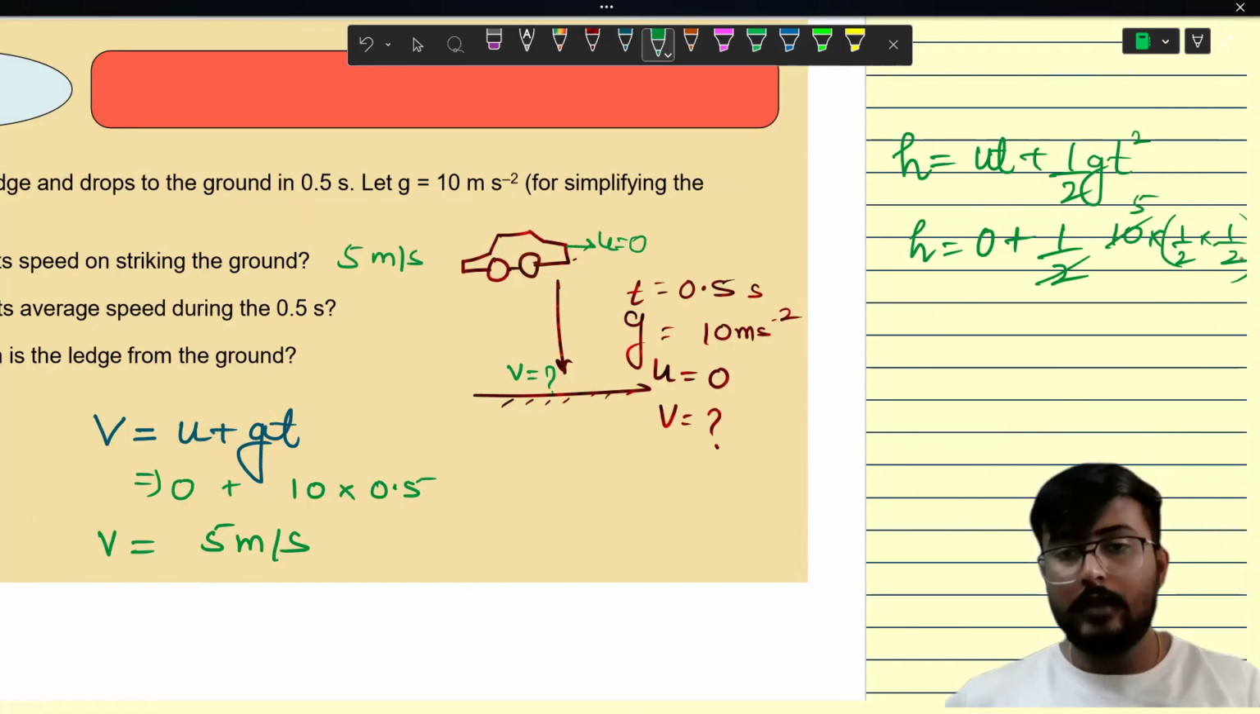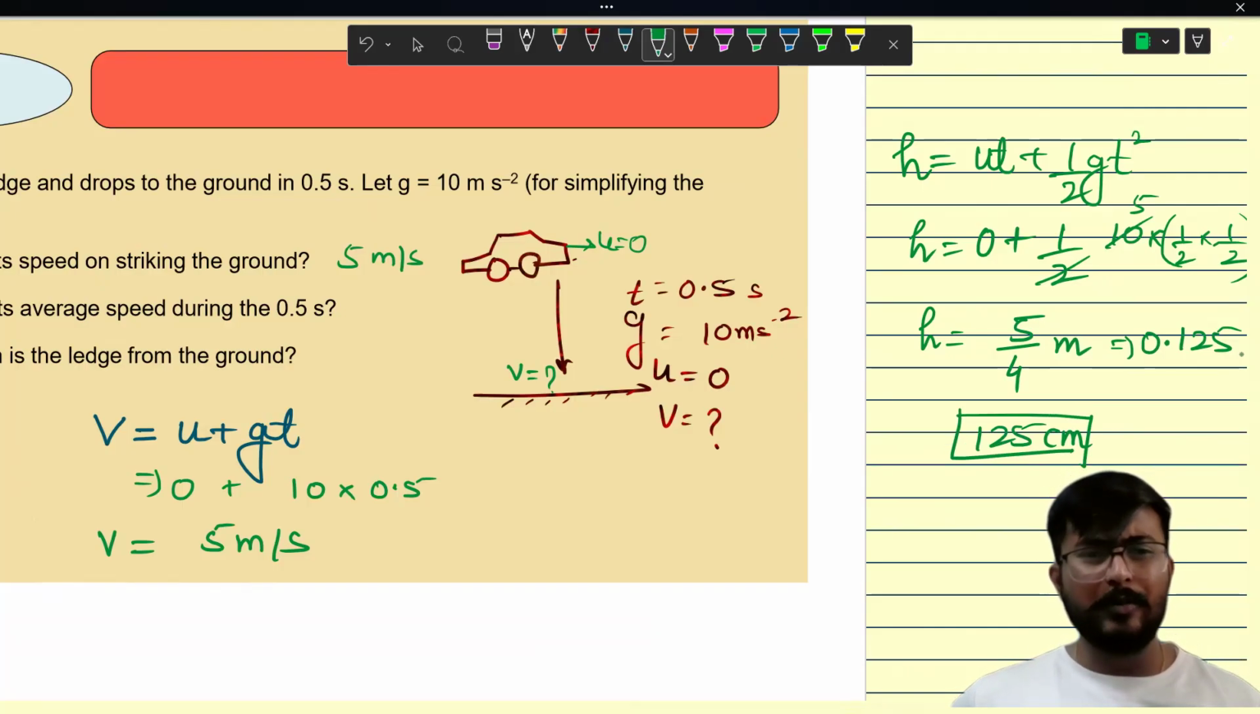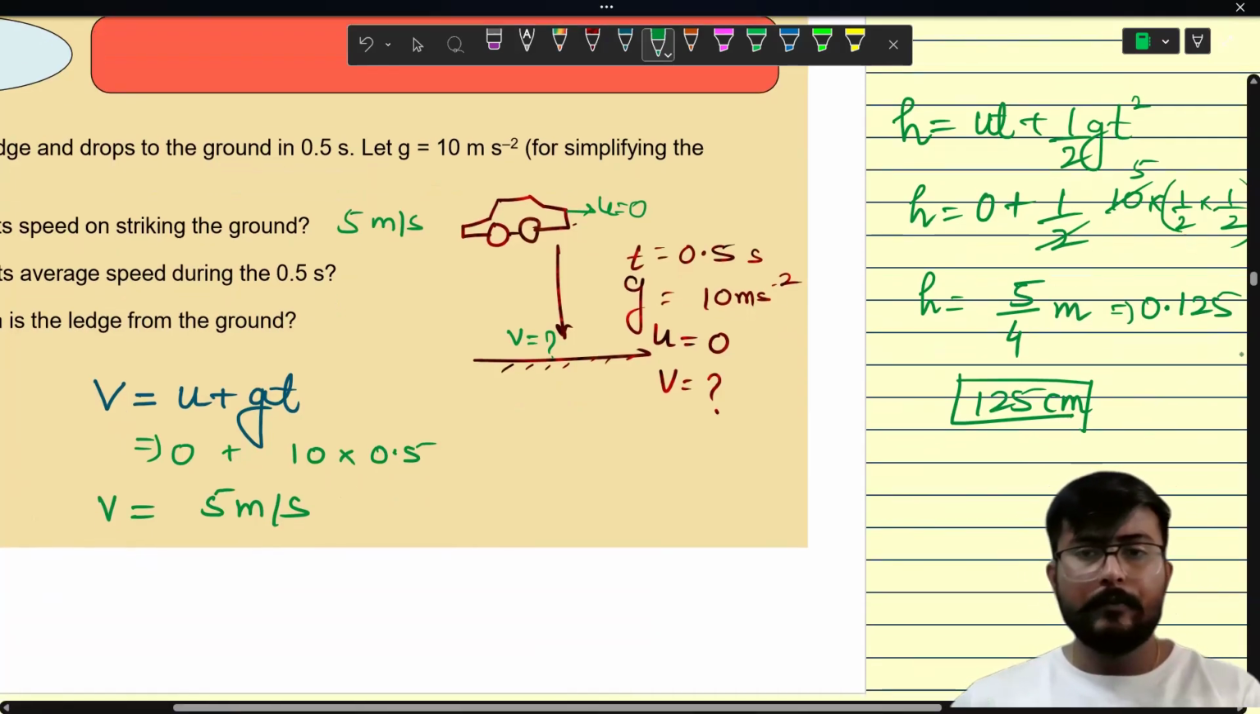Height is equal to 5 by 4 meters. That is equal to 0.125, or you can also say it's 125 centimeter. So it's not covering too much of distance down. Okay. If we talk about meter, we will take 5 by 4 for the sake of simplicity.